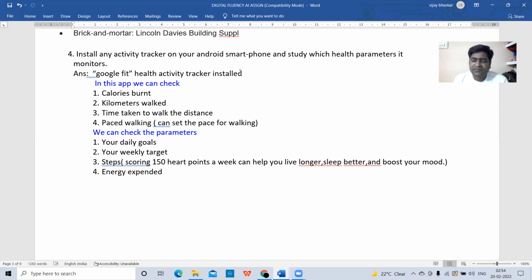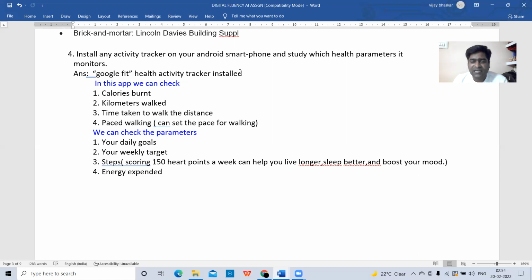It tracks the number of steps you walked, how many calories got burned in your body, and the distance you traveled. All those things it can track. That's why it is called an activity tracker.